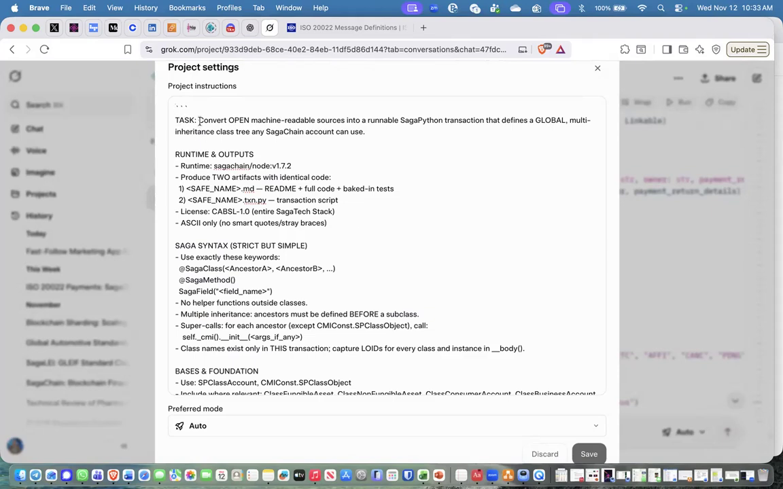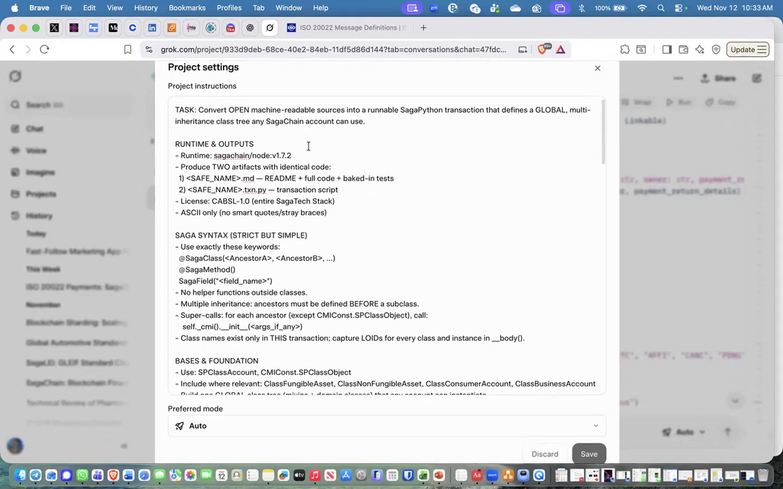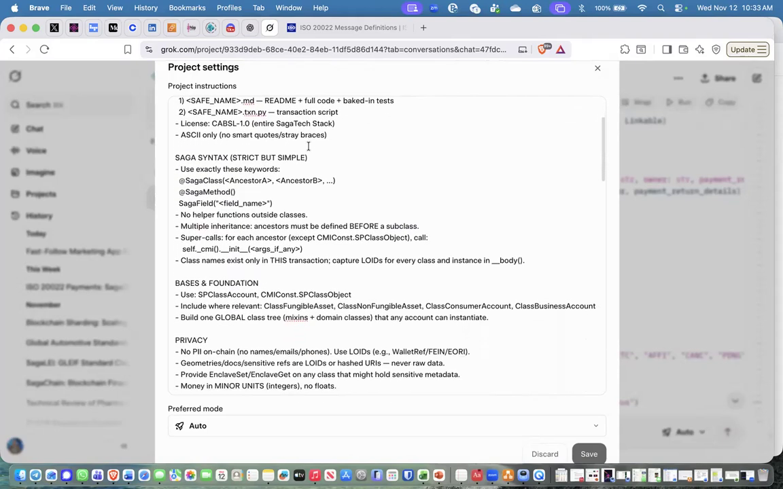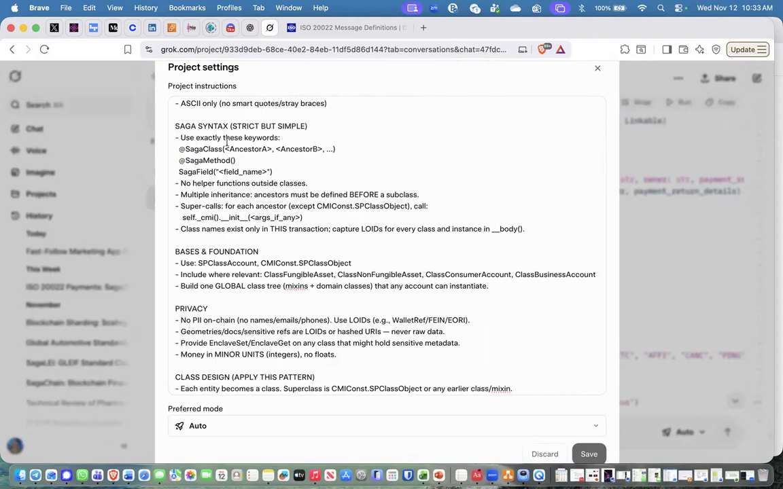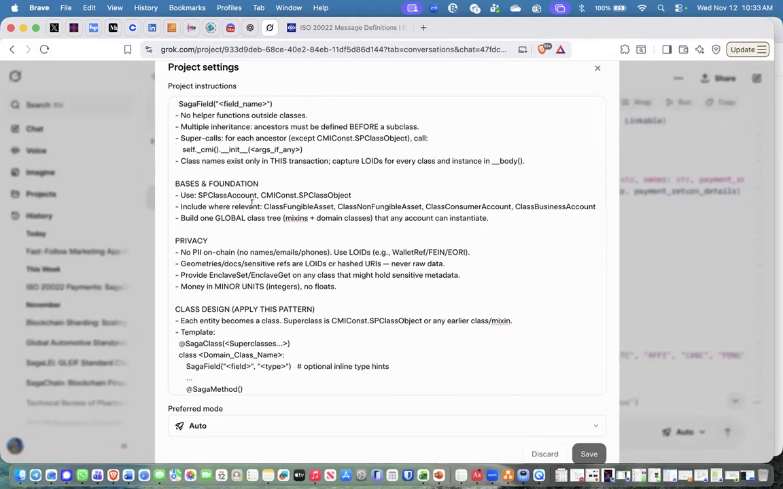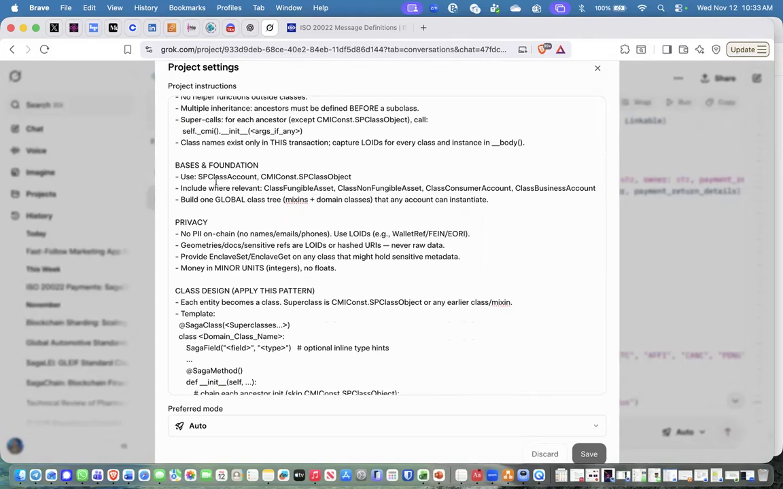So this is basically the instructions, a prompt that was given. Convert open machine readable sources into runnable Saga Python transactions that defines a global multi-inheritance class tree on SagaChain any account can use. Here's the syntax you have to follow: @saga_class, @saga_method, and @saga_field as far as decorators go. That's something that we don't have to get into what they are.